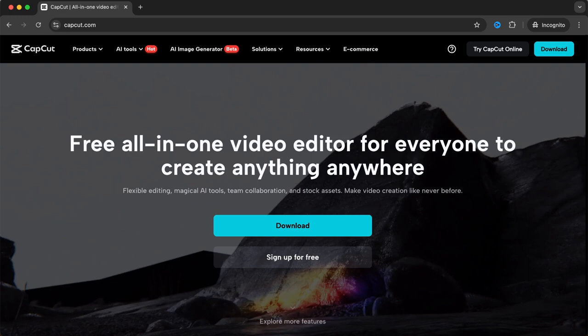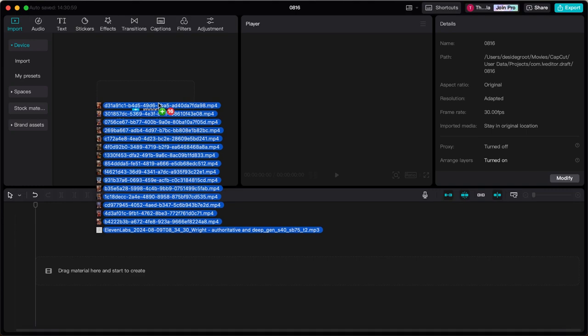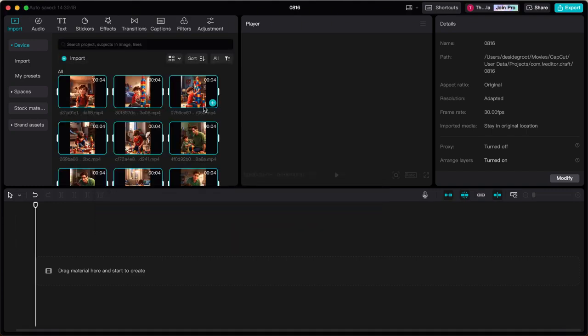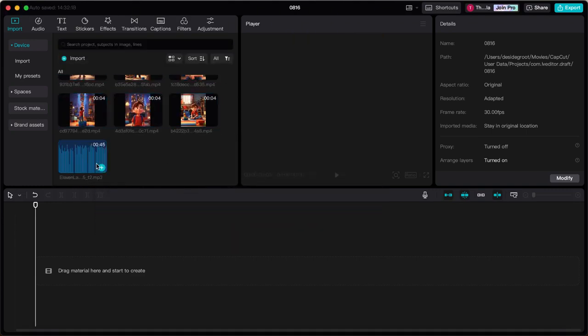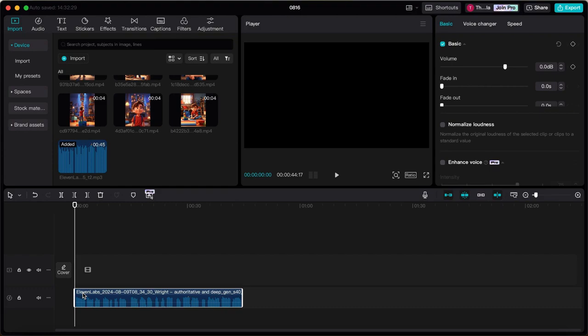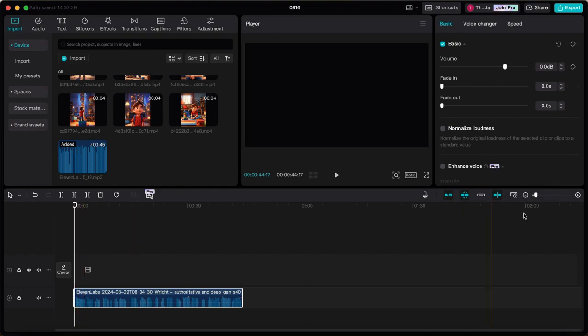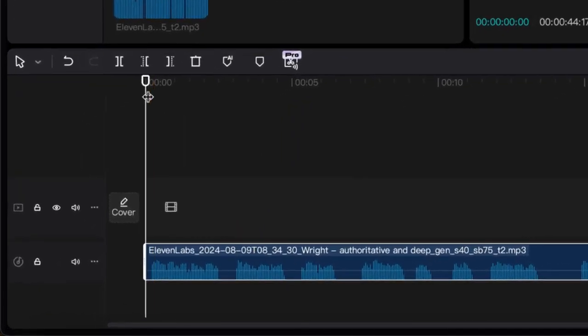I highly recommend CapCut, simply because it's free, very easy to use, and unlike my search history, this won't make you feel uncomfortable. Simply upload your images, videos, and voiceover, and start by placing your voiceover onto the editing timeline first. Now, because you are making short-form content, you really want to make the video as engaging as possible. Viewers have a short attention span, so you need to make the videos fast-paced. You can do this by removing all silences and pauses in the voiceover.